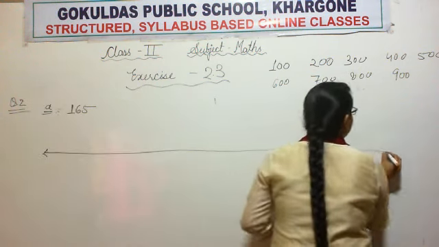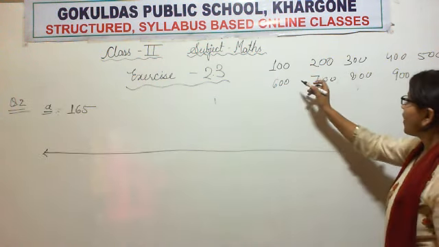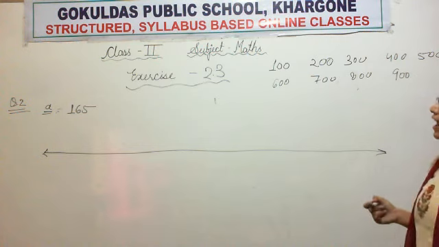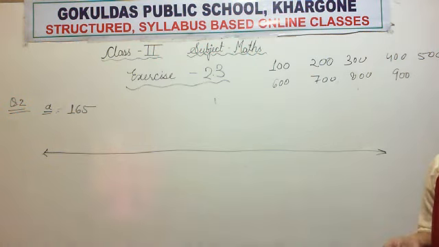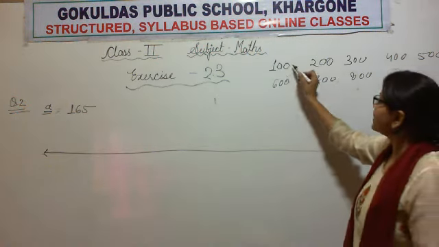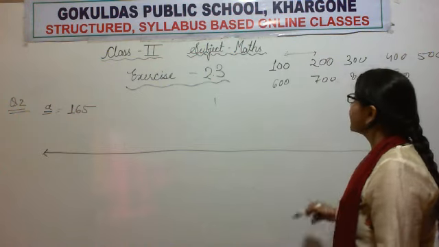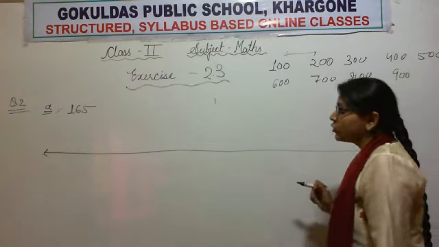Again we have to make a number line. So where does 165 lie? Very good. 165 lies between these two, 100 and 200.